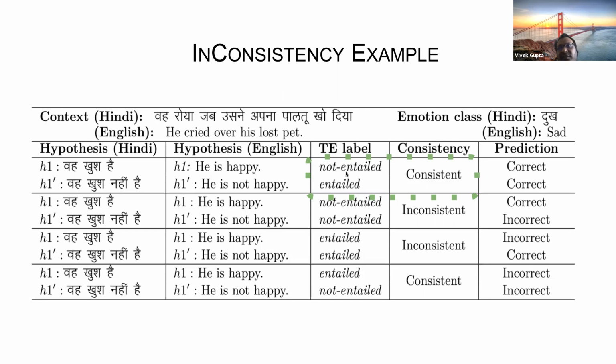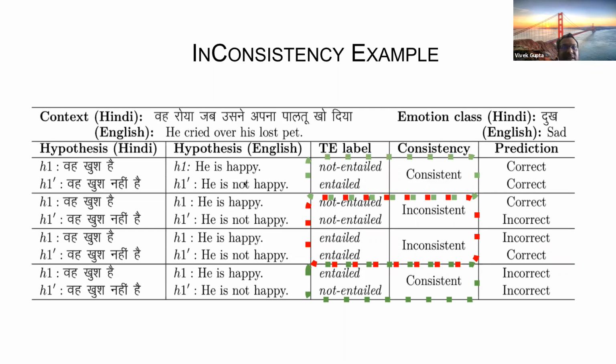So if the label of one of them is not entail, the other one should be entail. And if the label of the first one is, for example, entail, the second label is not entail. This doesn't guarantee that it will be correct, but it guarantees there is some kind of consistency between the labels, so the model is not contradicting its own belief. You don't need to know the exact prediction, but you know that the labels of these two should be opposite of each other, because they are arguing about two opposite pieces of information in the model.